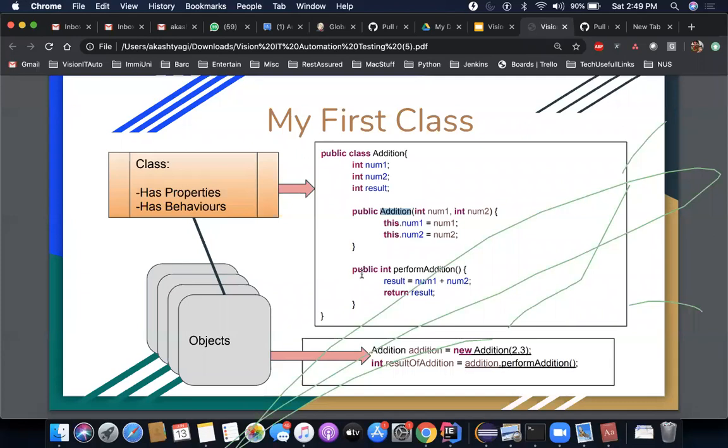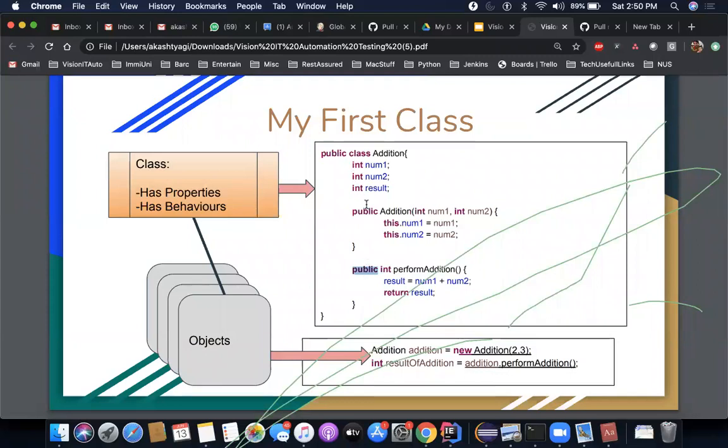So if I try to explain a typical behavior, how you will implement a behavior, you see it like this: public int perform addition. Now perform addition here simply means the name of the behavior. Int means what it will return if it is called. So if you call a method, what it should actually return, you need to mention it here. And when you see this public, these are called access modifiers. This is how you can control inside Java what can be accessed and what cannot be accessed, right?